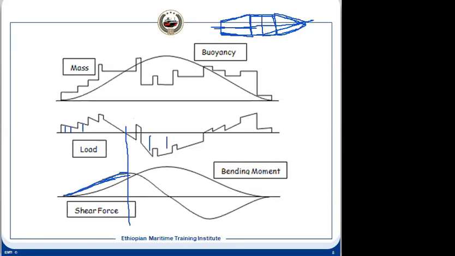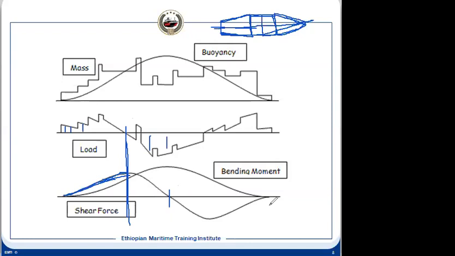Why? Have you got my question? Here the load is 0. But when you calculate, the shear force will not be 0 here. It will be, it is 0, but here it is. Yeah, Teka, tell me.